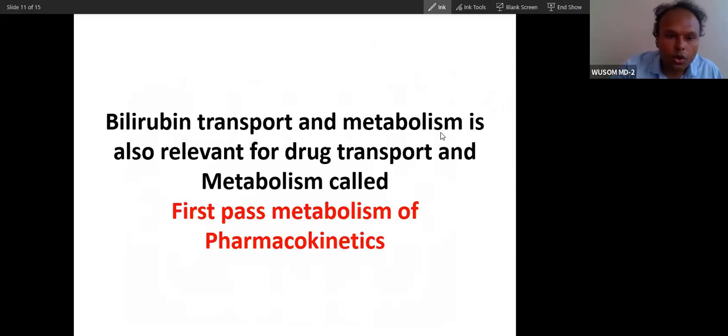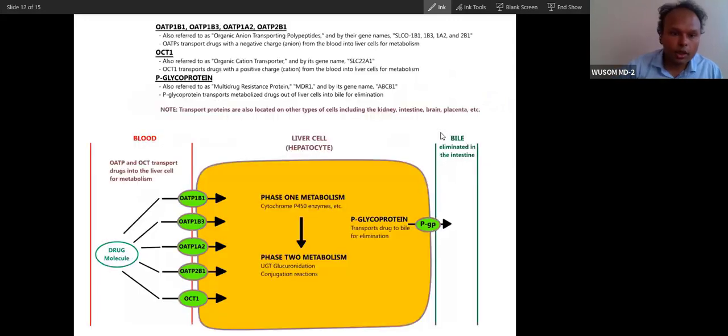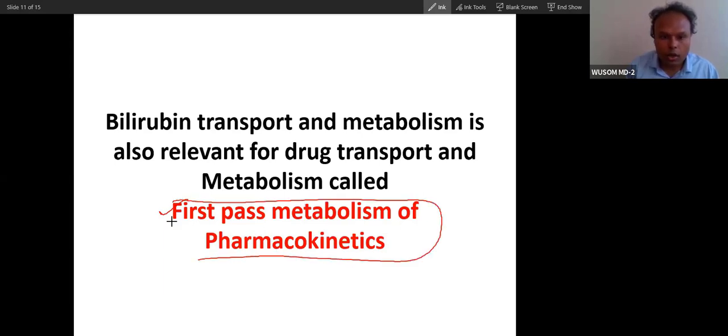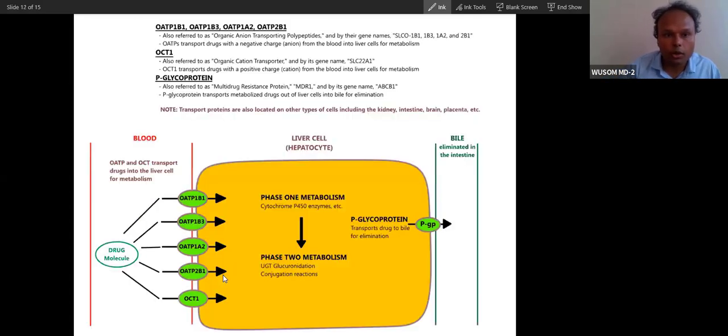So there you will have to memorize this. If you memorize bilirubin catabolism, you can correlate it to drug metabolism as well. You can see that bilirubin transport and metabolism is also relevant for drug transport and metabolism, called first pass metabolism in pharmacokinetics. So in another sense, through bilirubin, I am also teaching you pharmacology, pharmacokinetics.